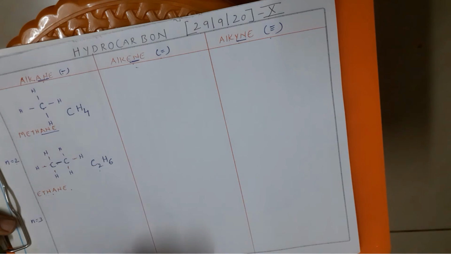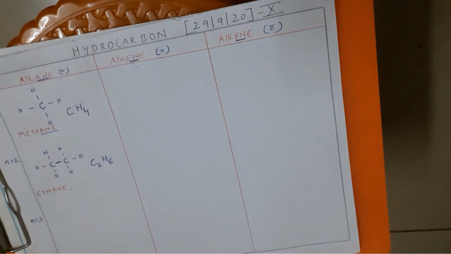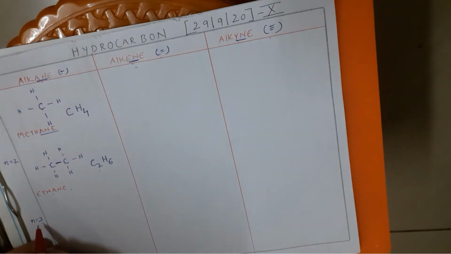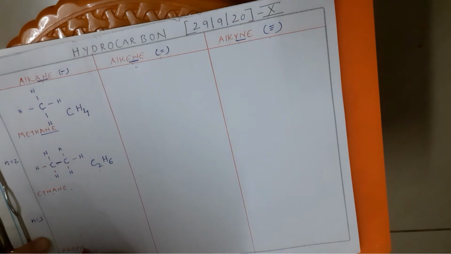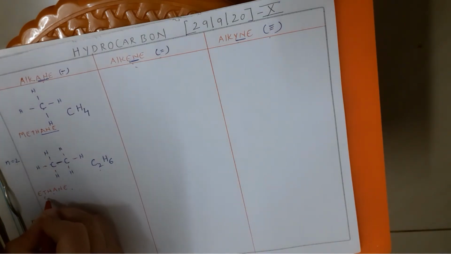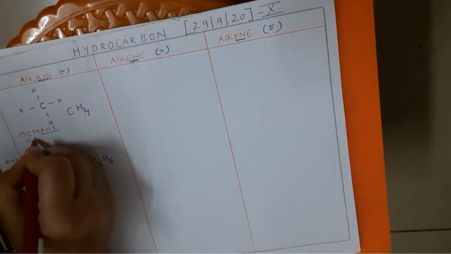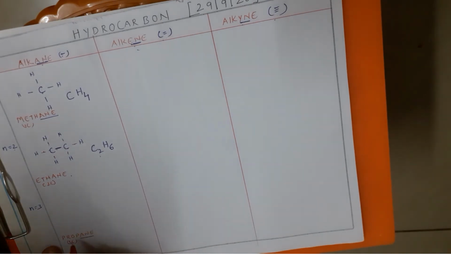How many carbons? 3 carbons. Now, the root word of this 3 carbon hydrocarbon is prop. Since it is saturated, my suffix will be ane. So what is the full name? Propane. Okay, children. Now, prop means how many carbons? 3 carbons. So now let us draw the structure.